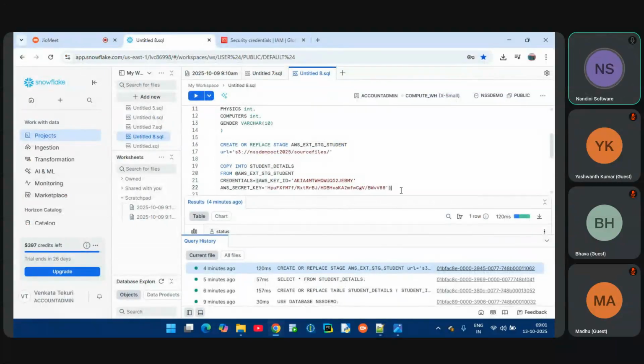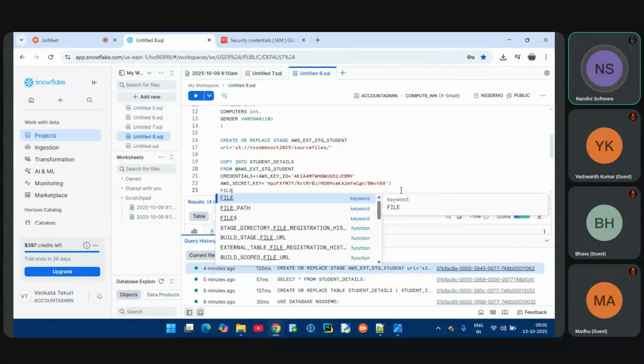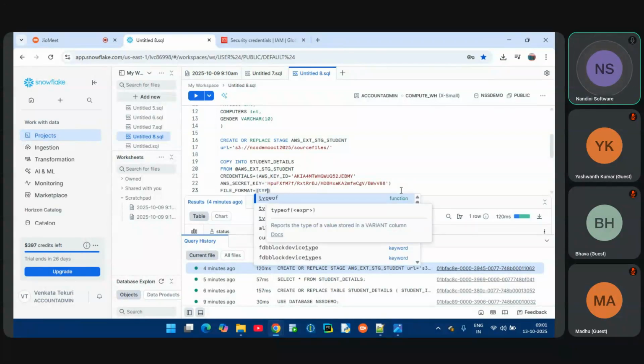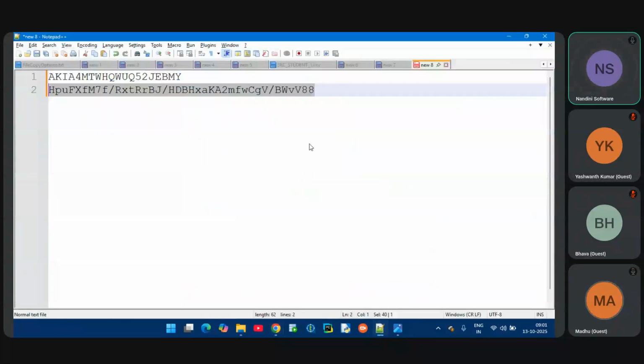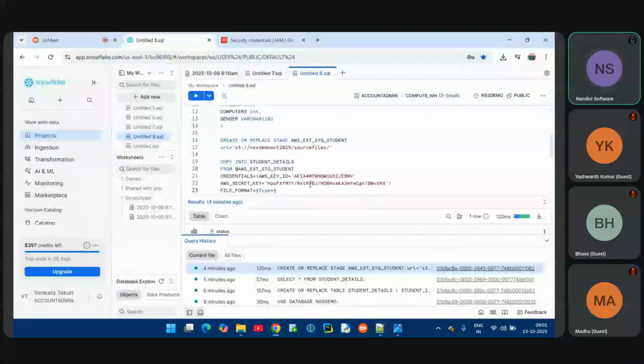Now, what is the file type? What is the file format? I have to define it. File underscore format. What is the file type, team? Is it a CSV file, an XML file, or a JSON file? It is a CSV file, right? I'm extracting a CSV file, so I have to pass type equal to CSV.